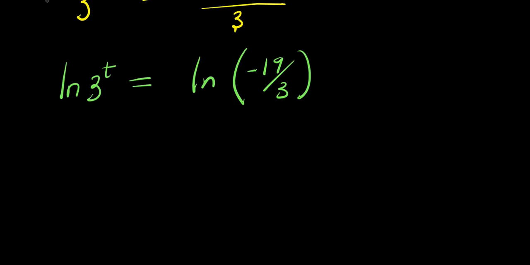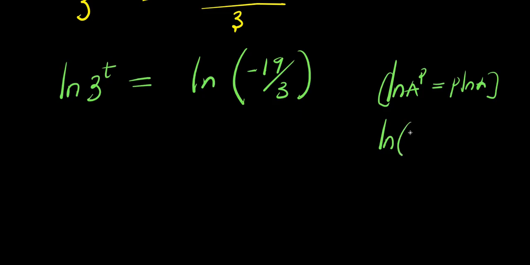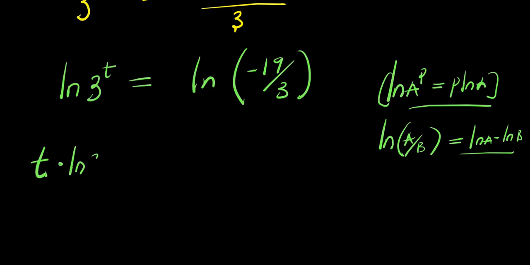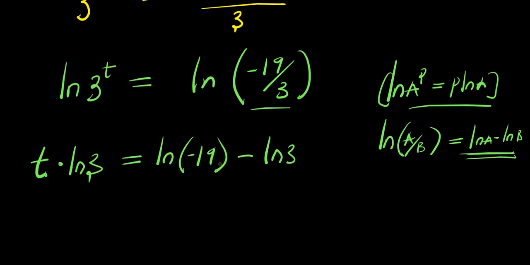And let's consider some properties of log. If you have natural log of a power p, this is p times natural log a. And also, if you have natural log of a divided by b, this is natural log a minus natural log b. So we apply this right here and apply this right here. This will be t times natural log 3 equals natural log negative 19 minus natural log 3. We just apply the second property here.